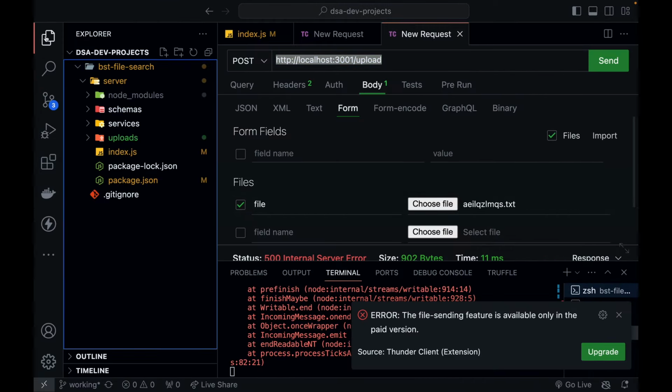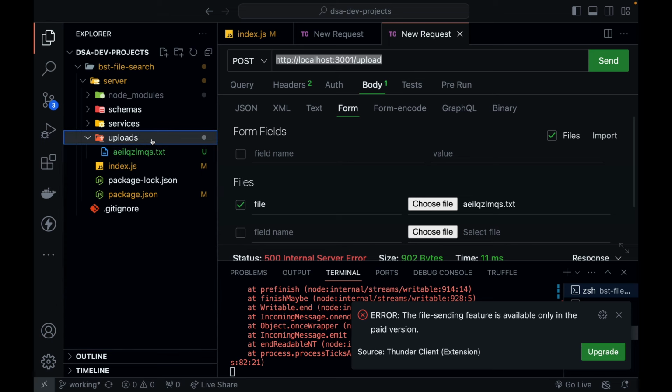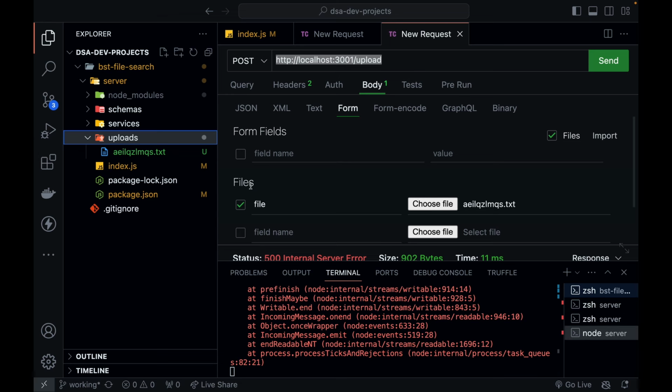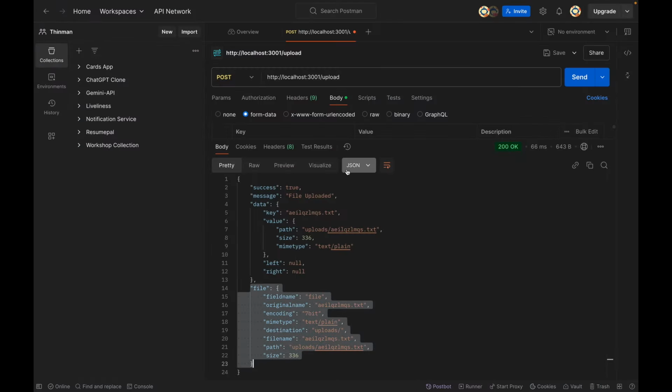Now in my server, if you go and click on this uploads folder, you can see the file is uploaded in my local, in my server itself. It is staying in my server, right? It is not going to any storage bucket yet. Okay, perfect. So let's upload 2-3 more files so that I can actually visualize my binary tree.